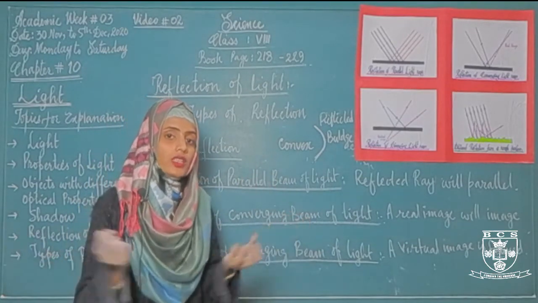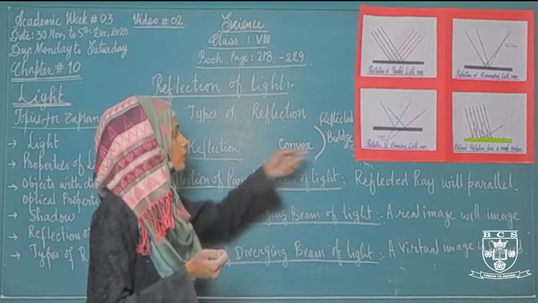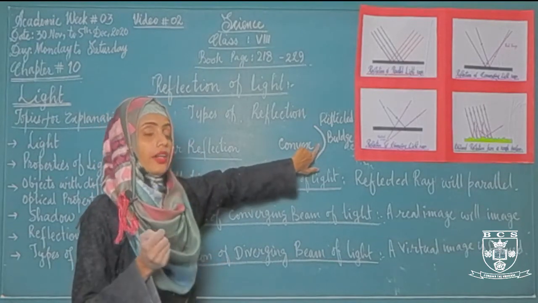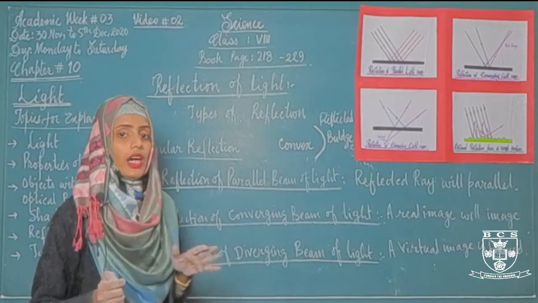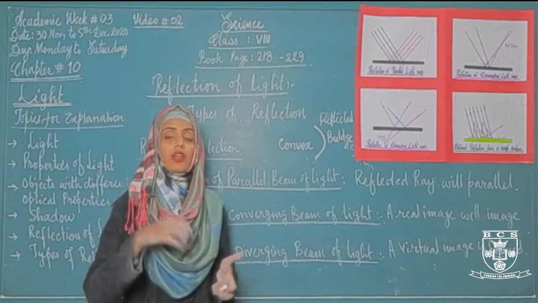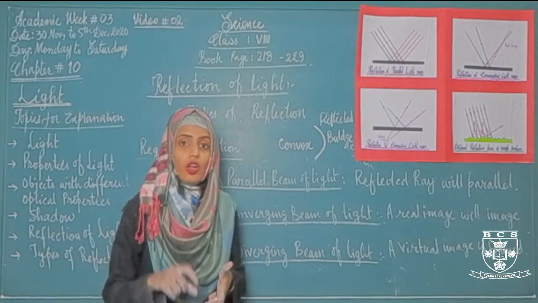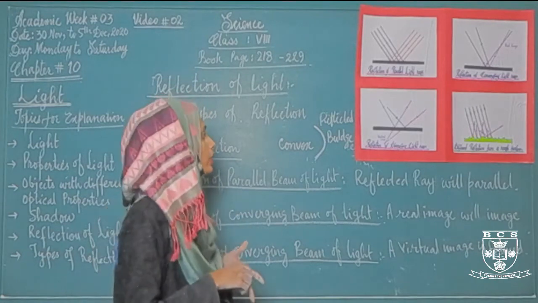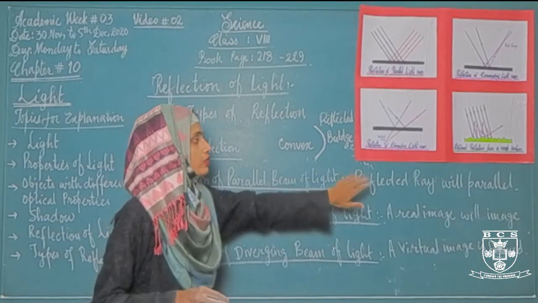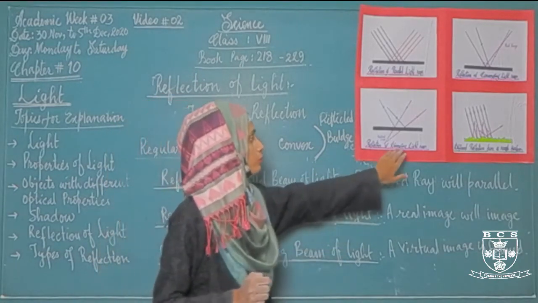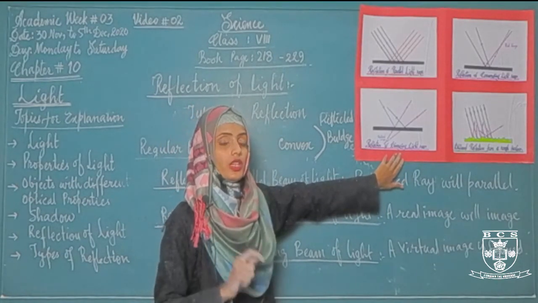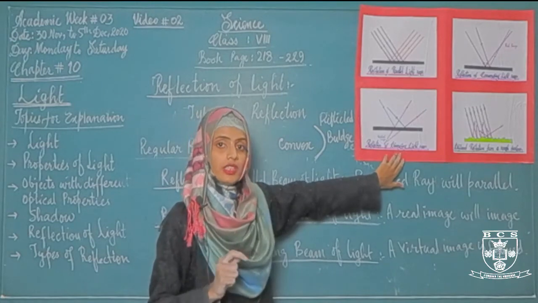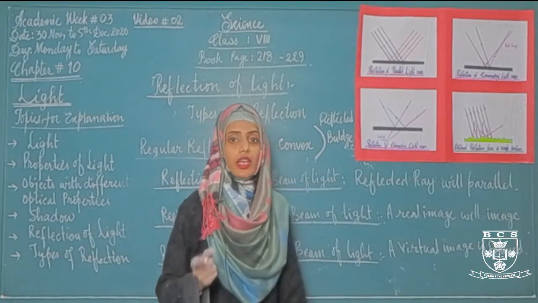The diverged light rays are converged by the lens, and as a result a real image will form on the retina. In this way we can see the image formed by the diverging rays of light, that is the virtual image, which is converted by the convex lens in our eyes into a real image, and then we can see that image.